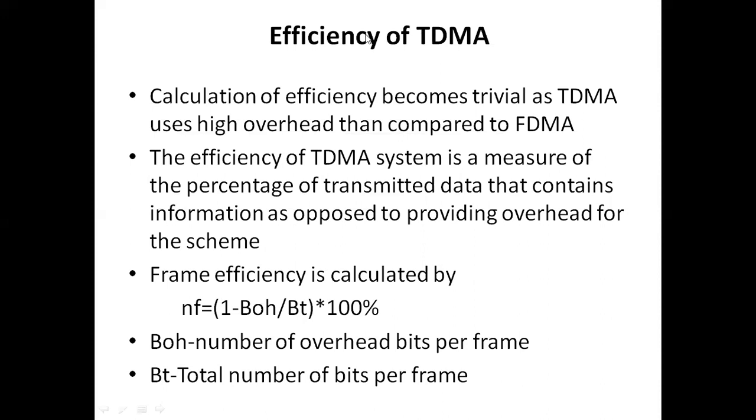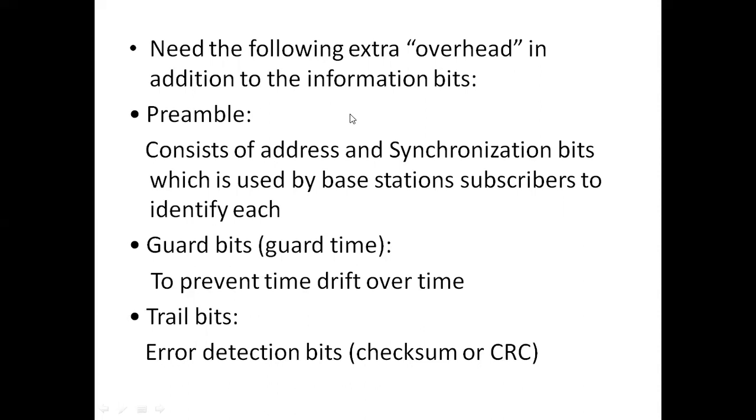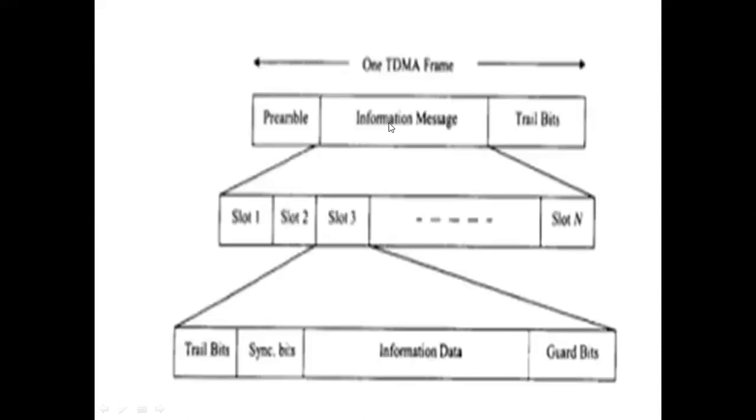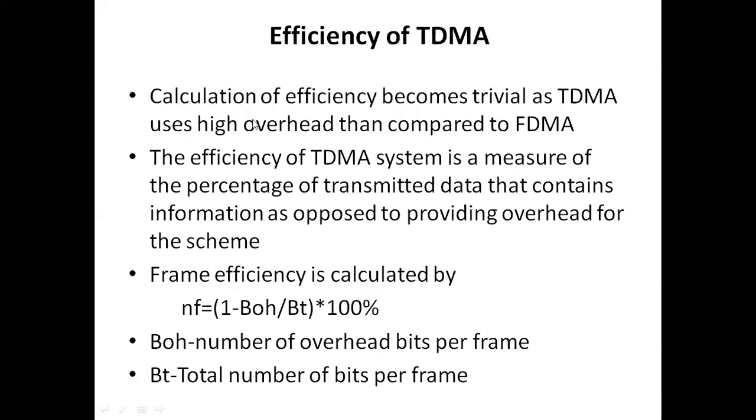So calculation of efficiency becomes more important in TDMA, because in TDMA there is high overhead. What is meant by high overhead? Overhead means additional data or extra data compared to information bits. So here we have some information bits or information message, which is the exact information of the user, and we have some additional data. This additional data is called overhead. So in TDMA we have high overhead compared to FDMA.